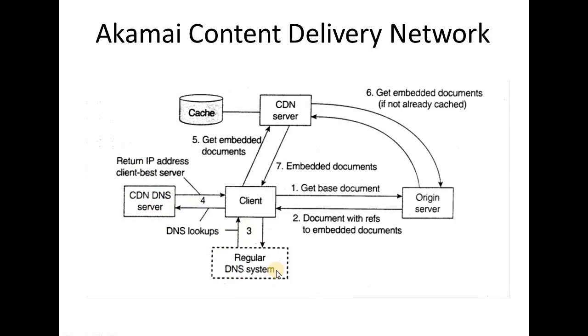In effect, for the client, that is step number 4, a replica server is selected, which could mean the closest one, the least loaded one, or a combination of several such metrics. That is, the CDN DNS network finds the best replica server for client. Finally, if this server does not yet have the document, it fetches it from the original web server, as shown in the step number 6.